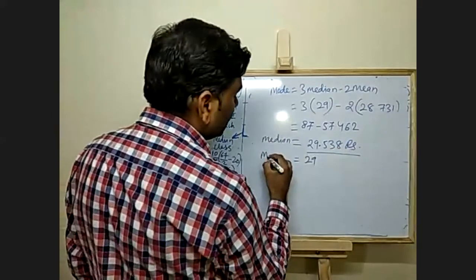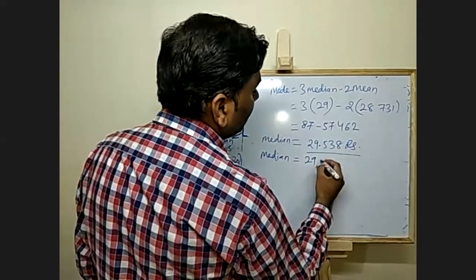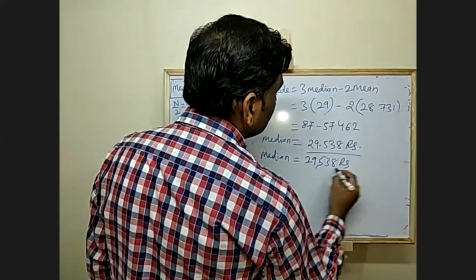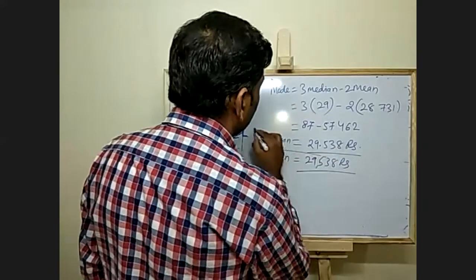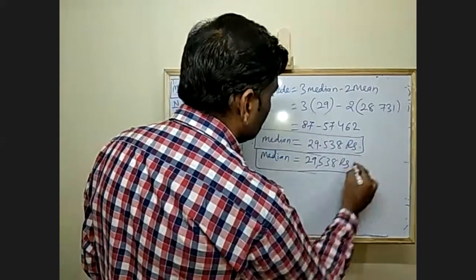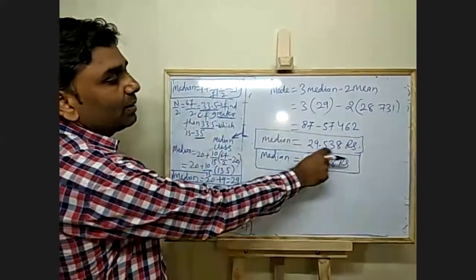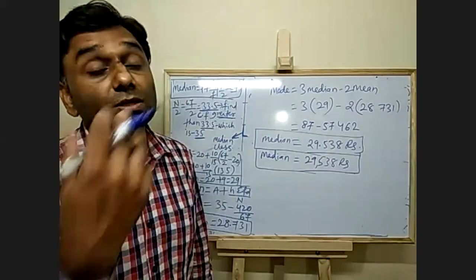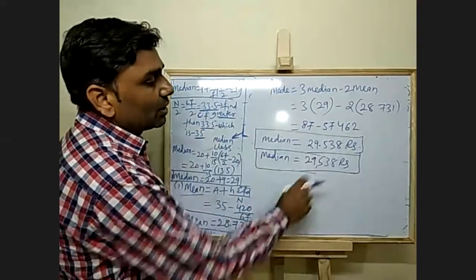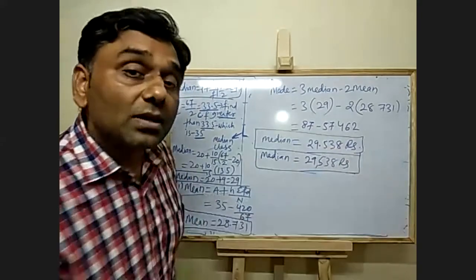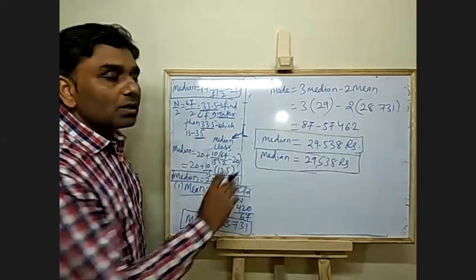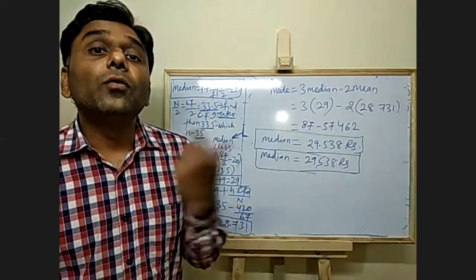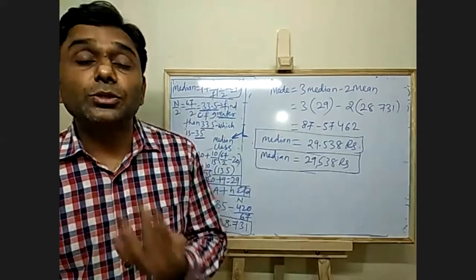So this is mode equal to 29,538 rupees. 29.538 multiplied by 1000, because the value is in thousands, so it is 29,538 rupees. This is your mode. This is how we calculate mode when the frequency distribution is irregular.